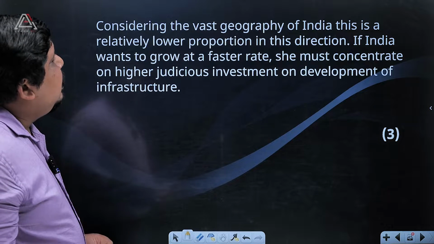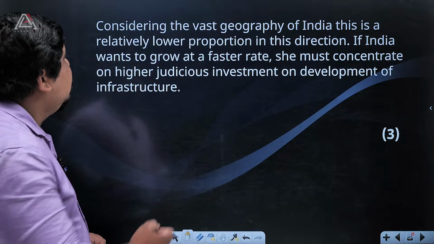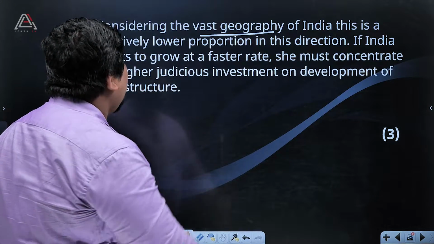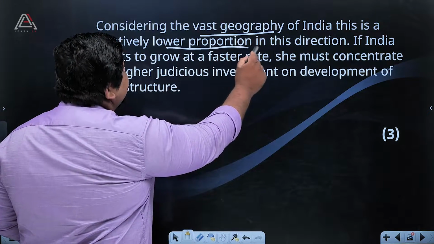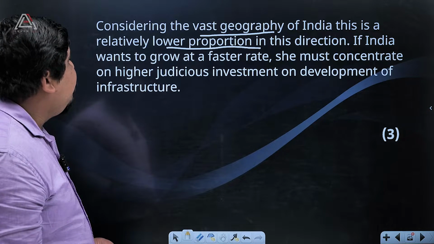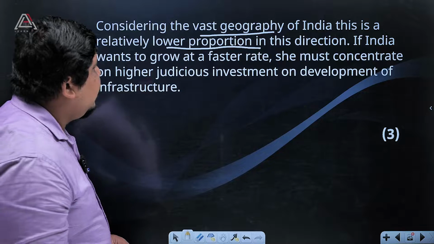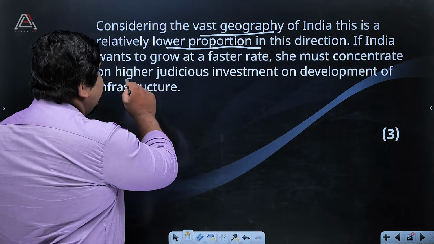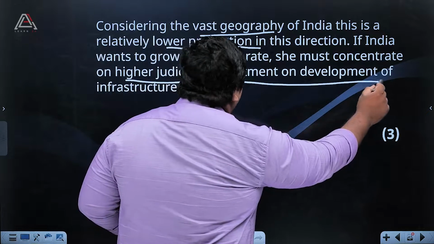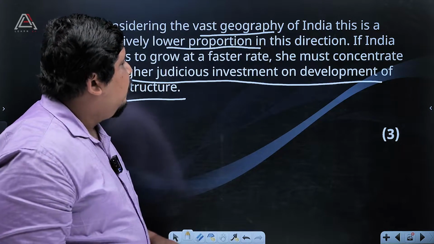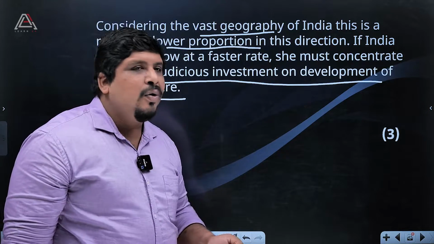Then, considering the vast geography of India, this is a relatively lower proportion in this direction. That's why I already mentioned that only 30%. If India wants to grow at faster rate, she must concentrate higher judicious investment on development of infrastructure. Okay, from that you have to make the conclusion.